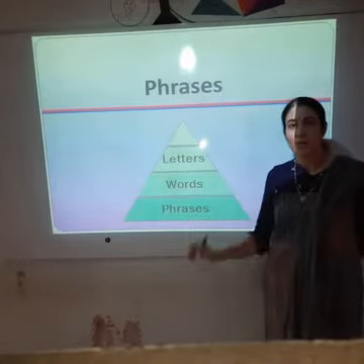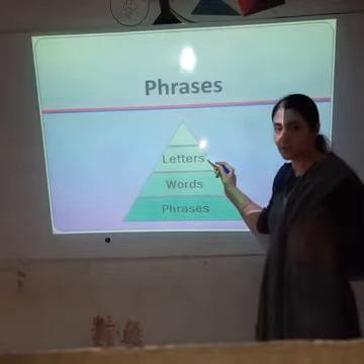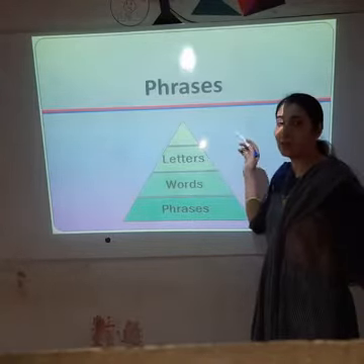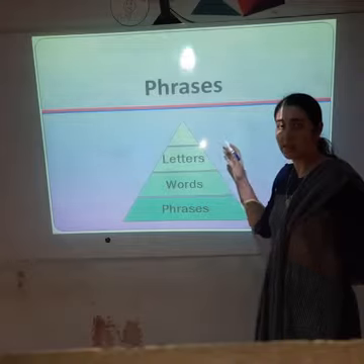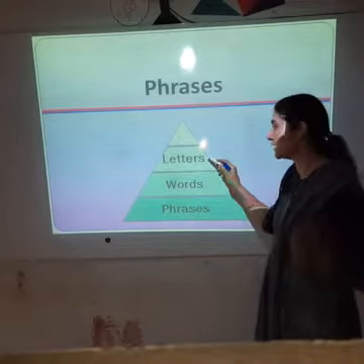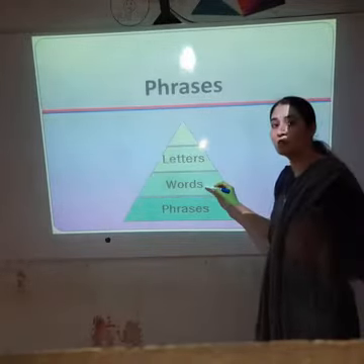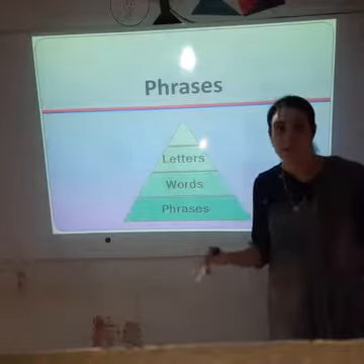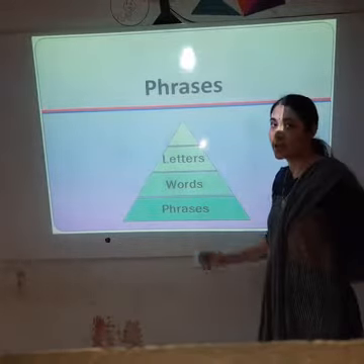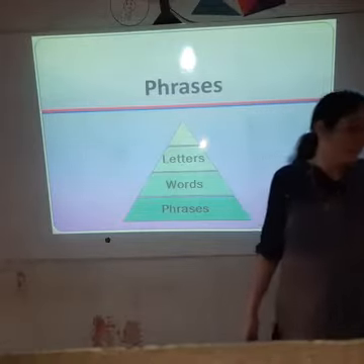Now in the earlier part of this chapter we have seen that from the alphabets, there are 26 alphabets in English. One alphabet is called a letter. When a few letters come together they form words. When a few words come together phrases are formed. Now let us see what is meant by a phrase.